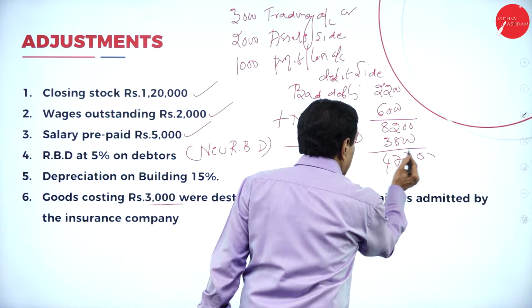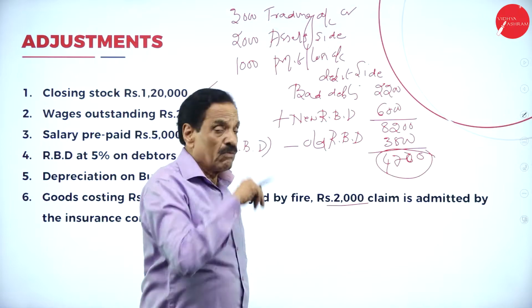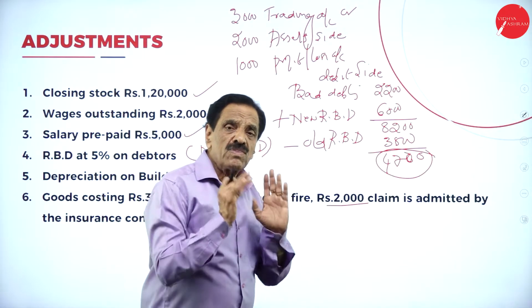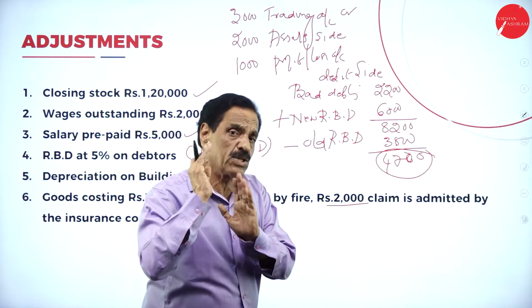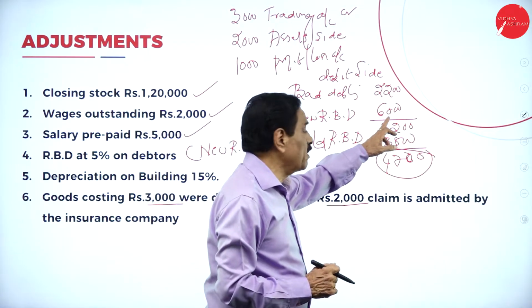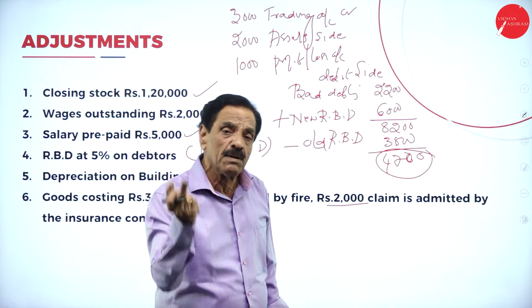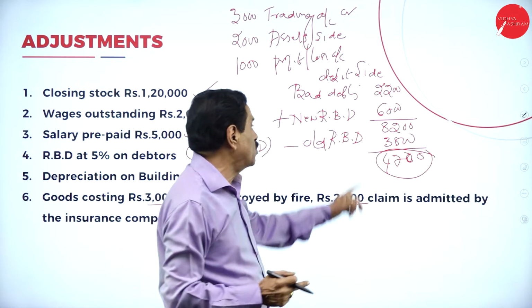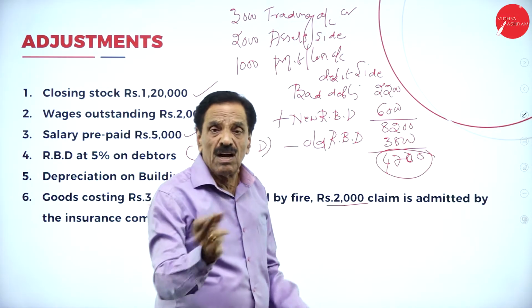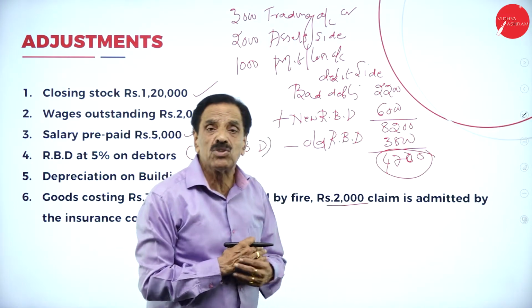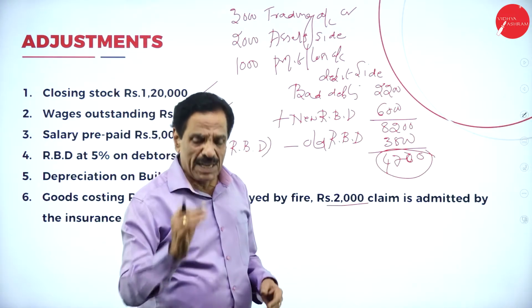How much is going to appear? 4,700. Now, what are you doing in the balance sheet? Your debtor figure is 1,20,000. RBD means reserve for bad and doubtful debts. It may come, may not come, to the extent of how much? 6,000. Out of 1,20,000, how much are you going to deduct? 6,000 in the balance sheet.